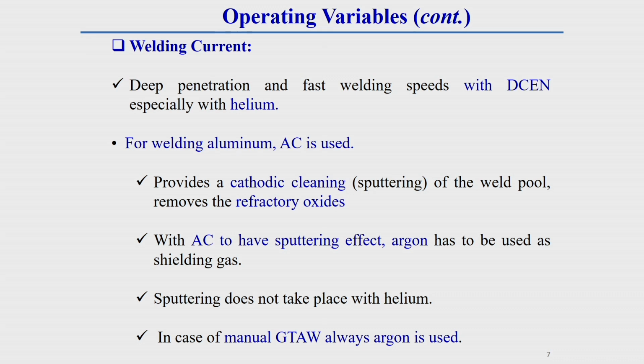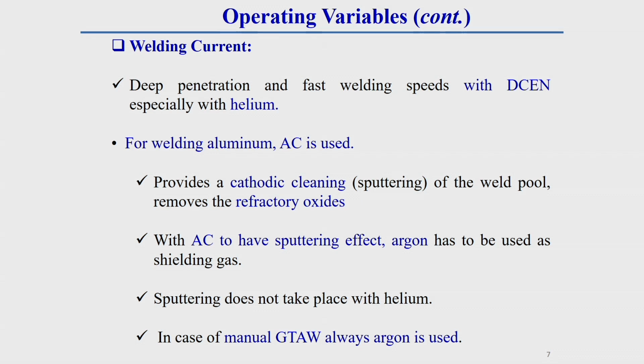One thing you keep in mind is that either AC or DC current is used. As I have already told, a direct current or alternating current power source can be used here. As it is a non-consumable type of electrode, always keep in mind that DCEN, straight polarity, is preferable. With straight polarity, less heat is generated in the electrode, because it is non-consumable. So there is less chance of melting of the electrode, and heat loss will also be less. That is why DCEN is preferable.